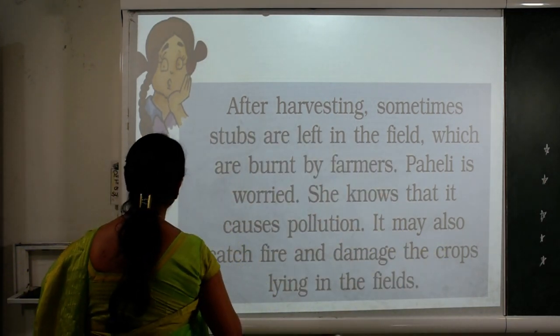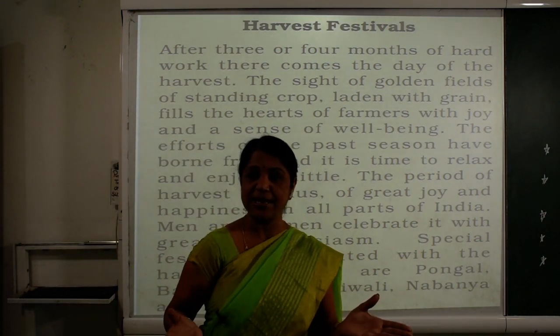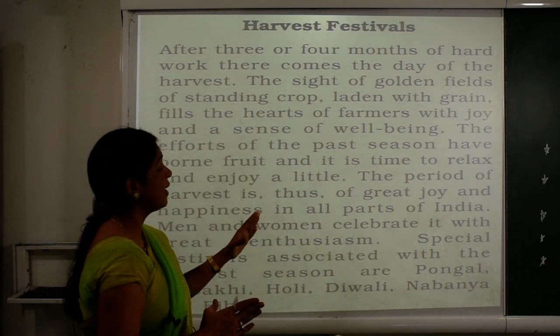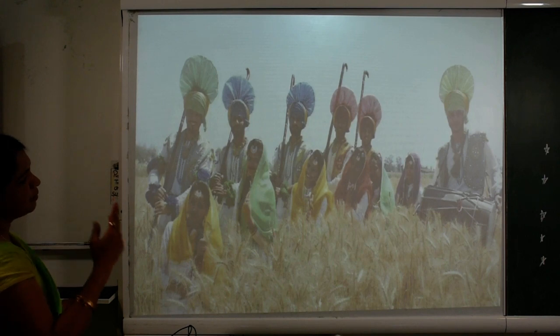Now let's see the next topic, the harvest festival. Yes, after the harvesting it is celebrated in India as a harvest festival. The picture is shown.